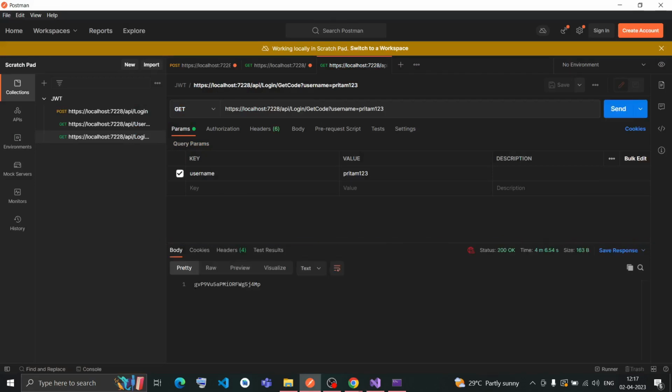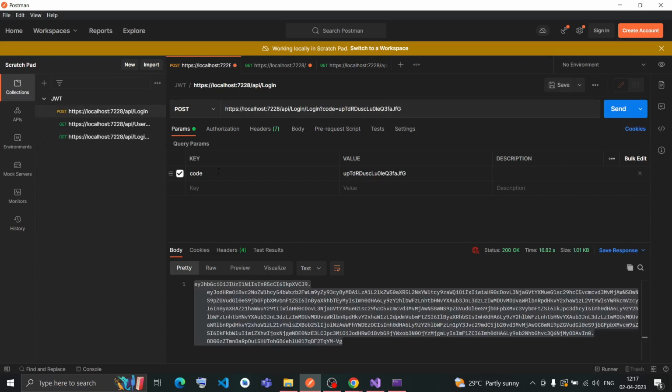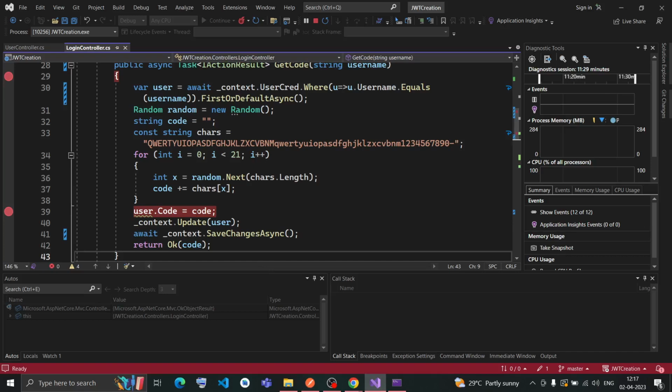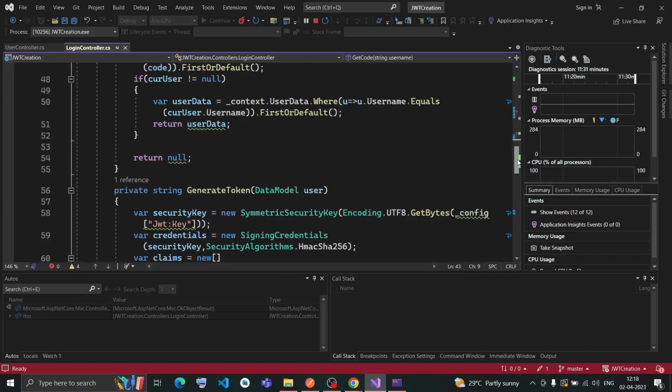Now it is giving me 200 OK status with this code. So I'll copy this code. This code is needed for authentication purposes. I mean this code is needed for the post API to run. Here I have to use a parameter code and put this new code here.